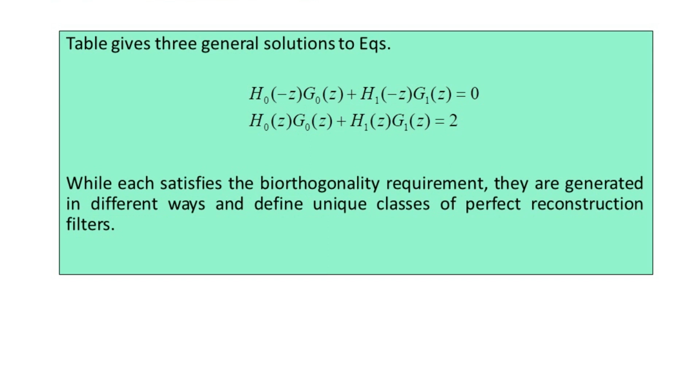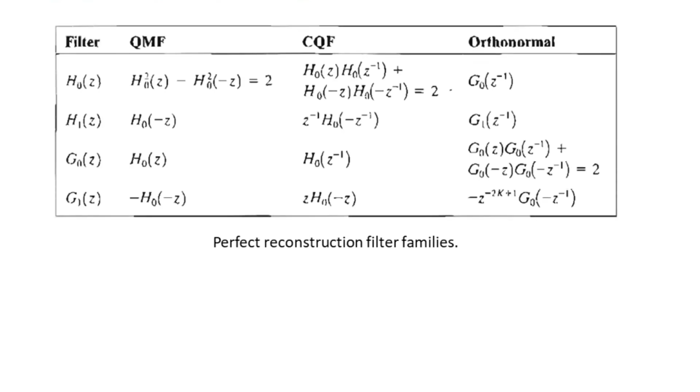So here we visualize the corresponding table. The first column of this table is the filter. Here we have h0 of z, then h1 of z, g0 of z, g1 of z. The quadrature mirror filter representation is in the second column. Next to that we have CQF, the conjugate quadrature filter representation, and lastly the orthonormal. For each of these classes, a prototype filter is designated to a particular specification and the remaining filters are computed from this prototype as shown in the table.